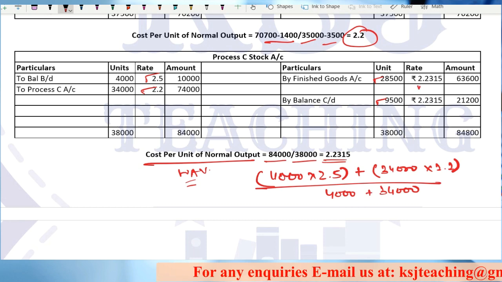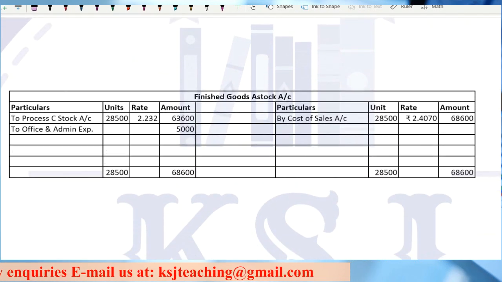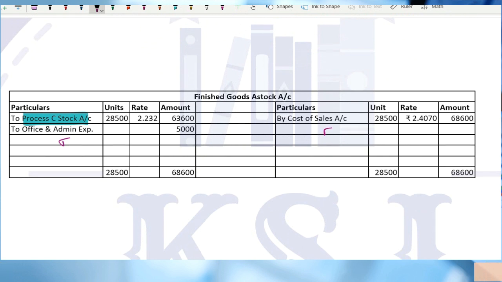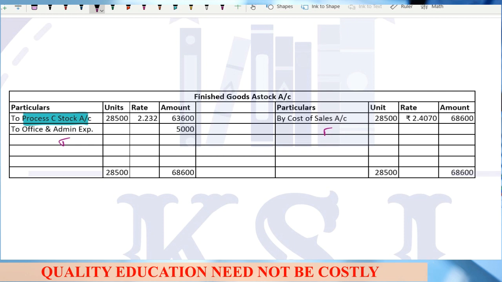So this is the value at which you will transfer it to the next process, after which you have the finished goods stock account. Simple, sir. We will transfer it from process C stock account, right? Then office and administration expenses given, and transfer it to cost of sales. Now, sir, in the question we are given the selling and distribution expenses. There is no need to use that. Why? Because we are not required to prepare cost of sales account.